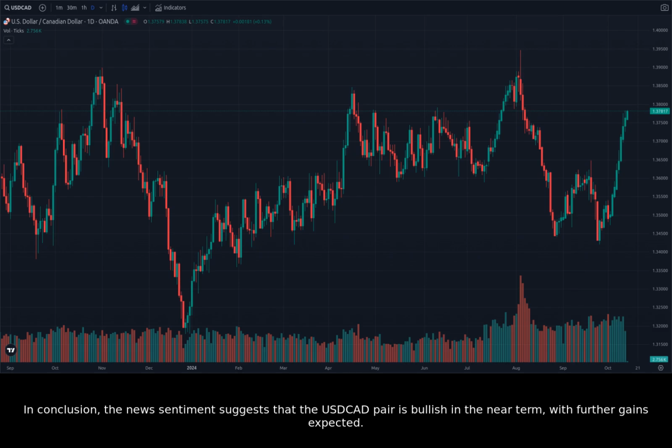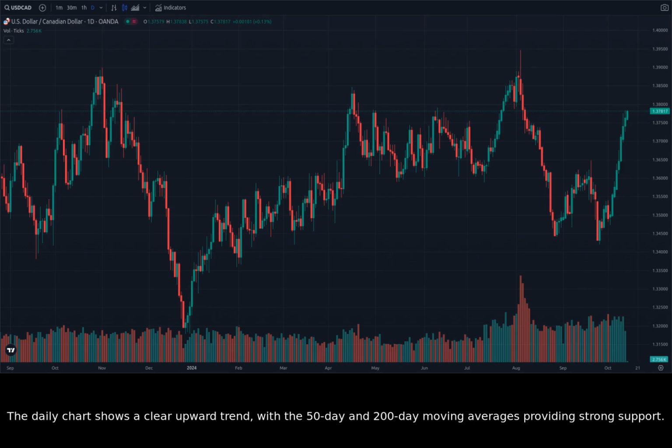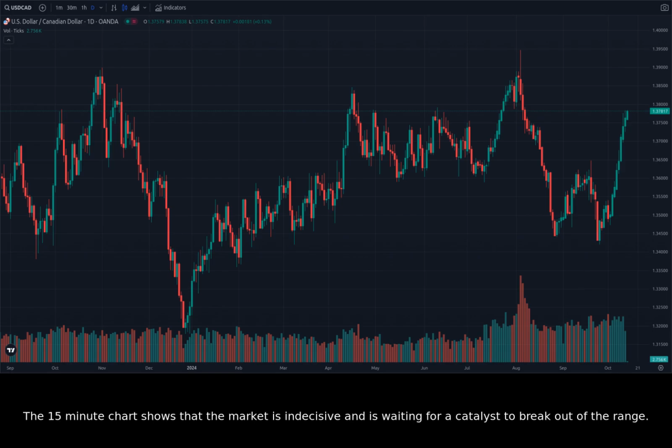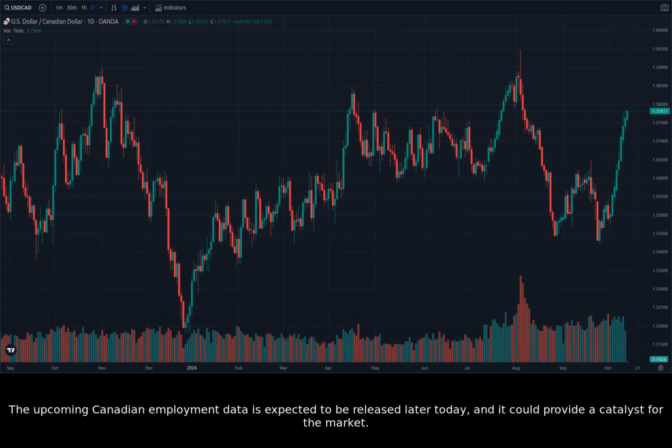In conclusion, the news sentiment suggests that the USDCAD pair is bullish in the near term, with further gains expected. The daily chart shows a clear upward trend, with the 50-day and 200-day moving averages providing strong support. The 1-hour chart indicates a period of consolidation, but a breakout above the triangle resistance level could push the price towards the next resistance level at 1.3800. The 15-minute chart shows that the market is indecisive and is waiting for a catalyst to break out of the range. The upcoming Canadian employment data is expected to be released later today, and it could provide a catalyst for the market.